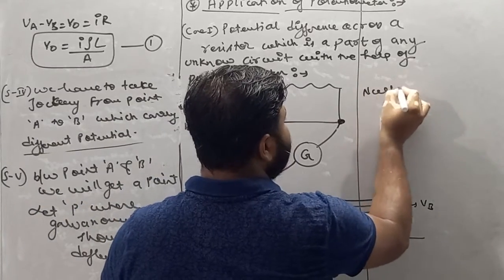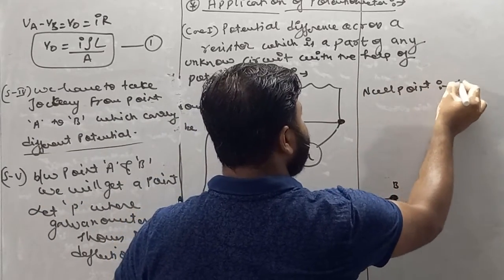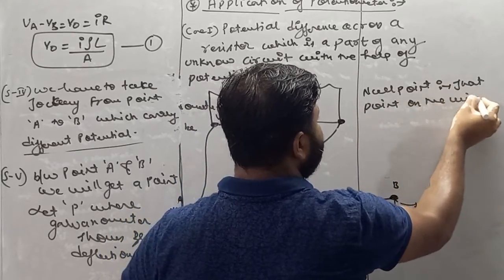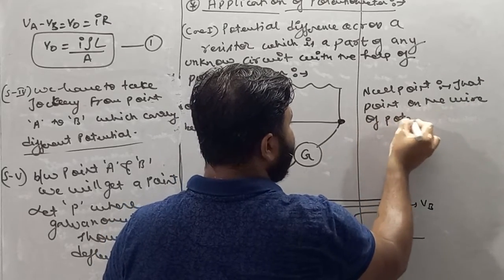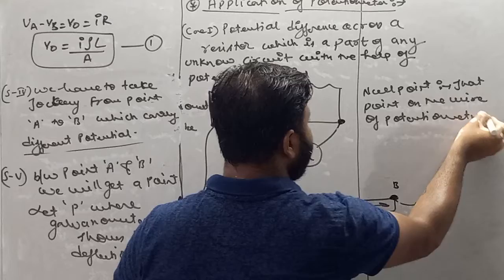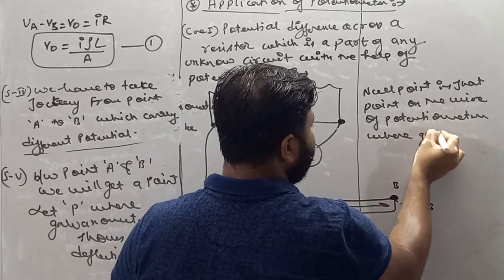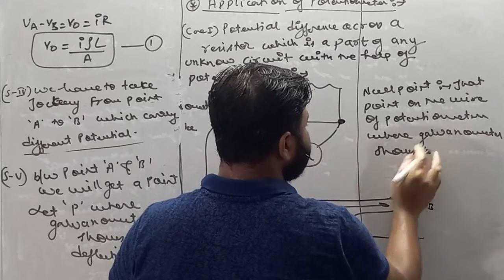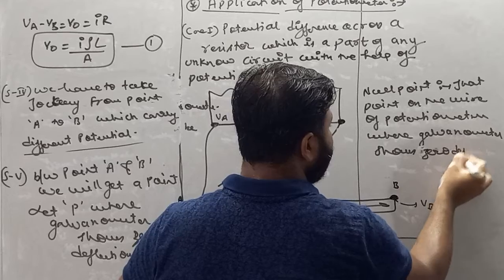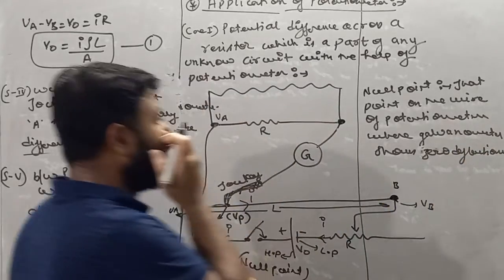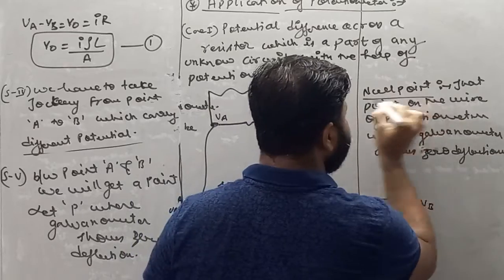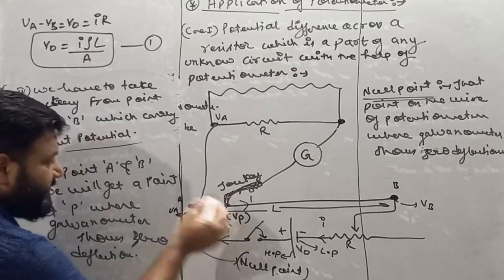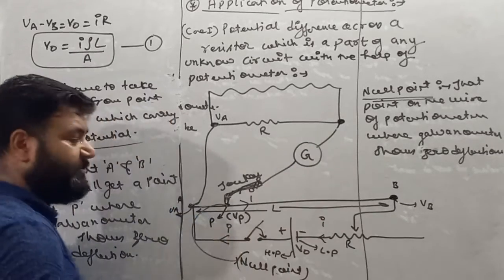So null point is that point on the wire of the potentiometer where the galvanometer shows zero deflection. So null point is that point on the wire where the galvanometer shows zero deflection. So let's suppose P is the null point where the galvanometer shows zero deflection.